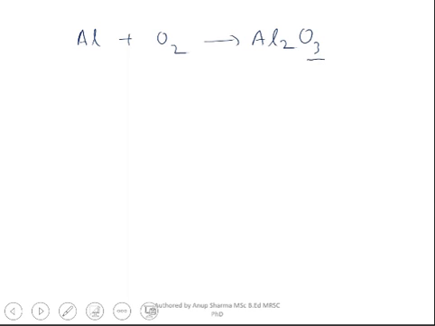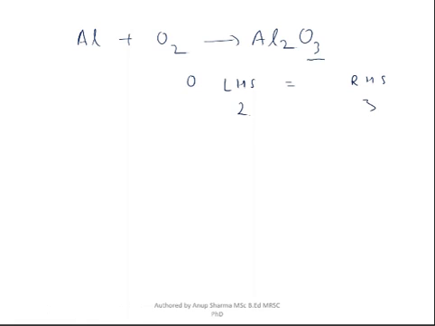For example, aluminium reacts with oxygen to form aluminium oxide. Now to balance it, oxygen on the left hand side is 2 atoms and on the right hand side oxygen is 3 atoms.